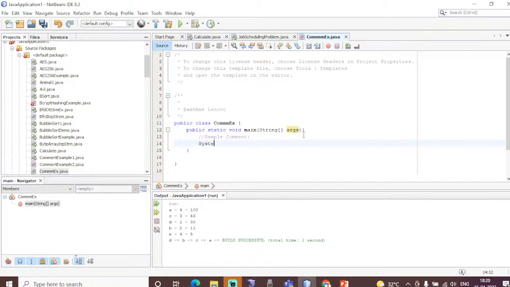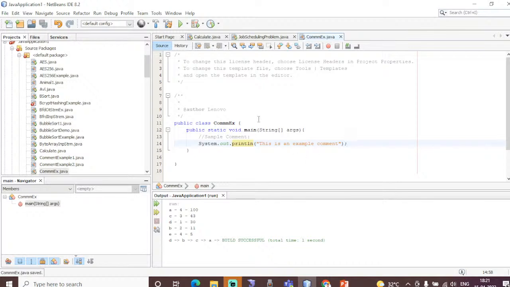Then I am giving a System.out.println. Whatever I am typing, for example a simple message, This is an example comment, will be printed at the output.